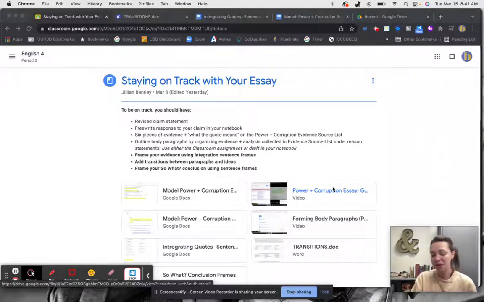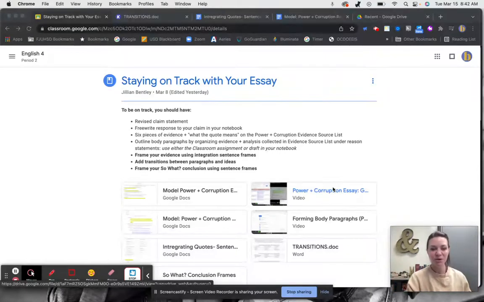The last two things that we're going to revise for as we create a rough draft, that is 3 paragraphs, you are going to have, by the time you're ready to turn in your rough draft, a claim that will represent later your introduction, 2 body paragraphs, and a so what conclusion.